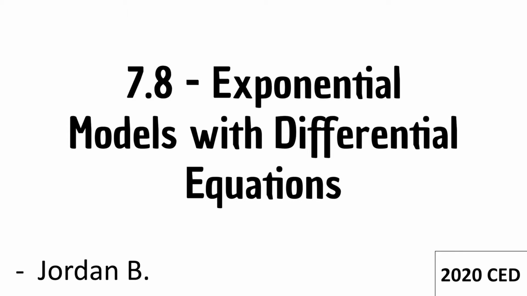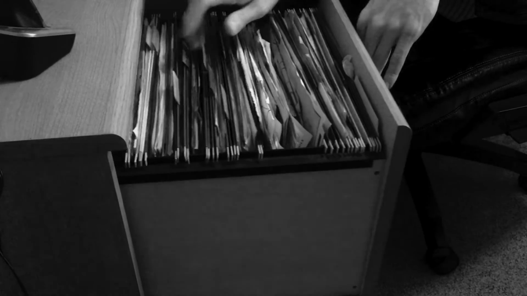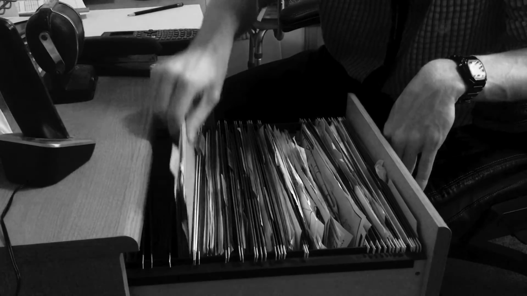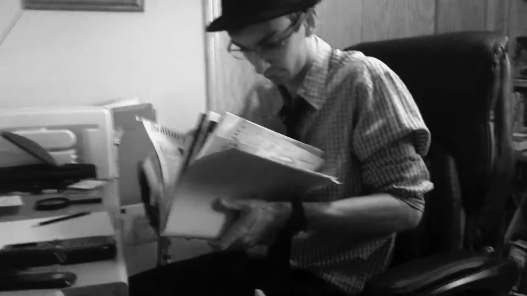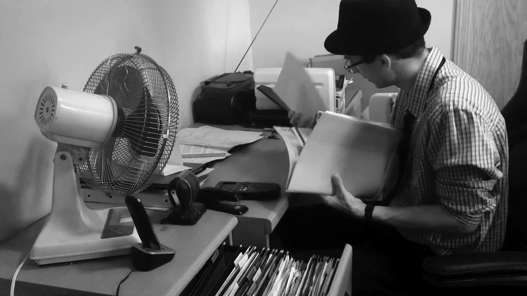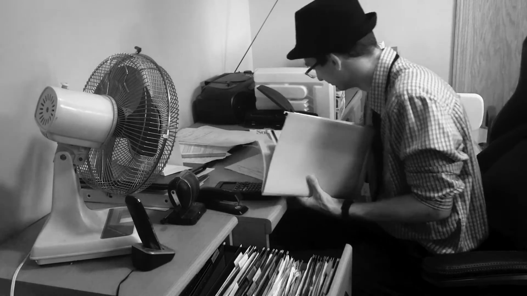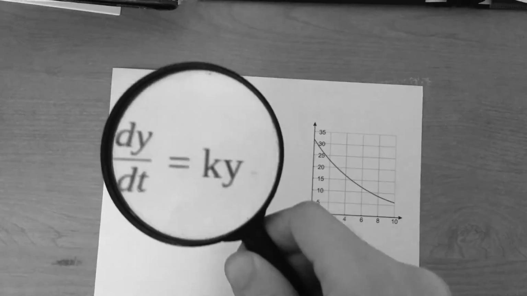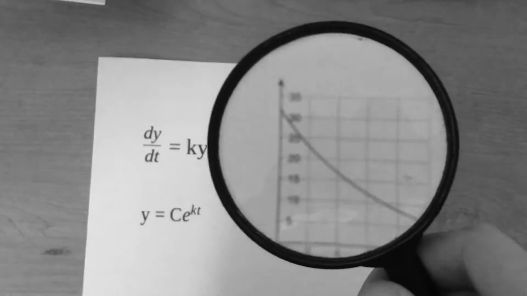It says something about lesson 7.8, which is apparently exponential models with differential equations. There are also a couple of other inconsequential things on here, but that's about it for this clue. Luckily, I have files on every calculus topic you could wish for, so I had no trouble locating my differential equations folder. Once I had the right file, it was a piece of cake to find the page I was looking for. I decided it would be a good idea to study up on this topic in case it had any bearing on the case, so I grabbed my magnifying glass and looked closer.